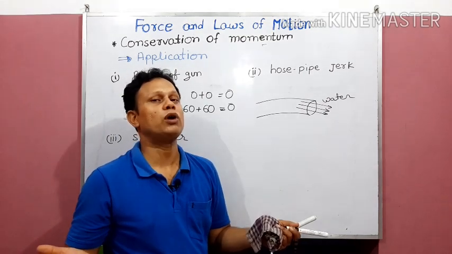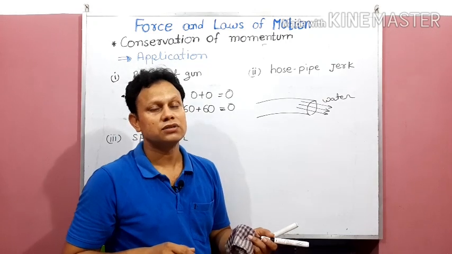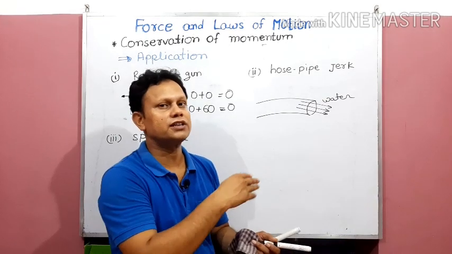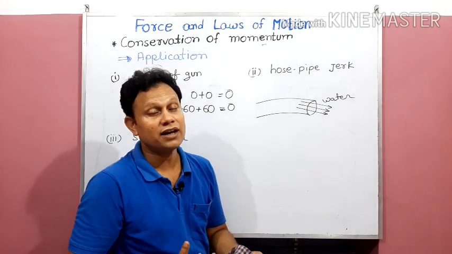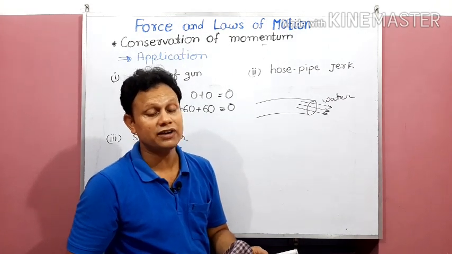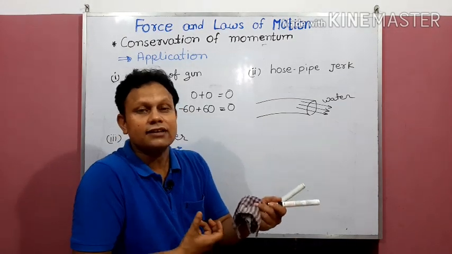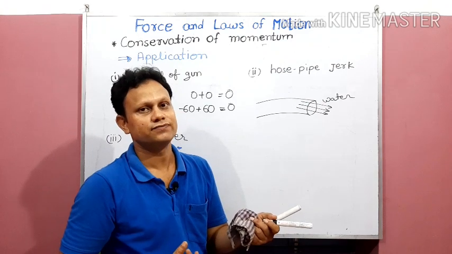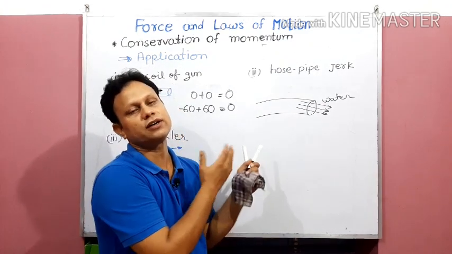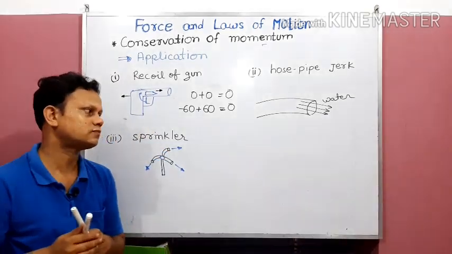It can recoil randomly, and the pipe has some elasticity also, so it will move here and there. To stop that, the firefighter has to apply muscular force to hold it, so that he can control the recoil jerk, the recoil velocity. So here also we follow the law of conservation of momentum.